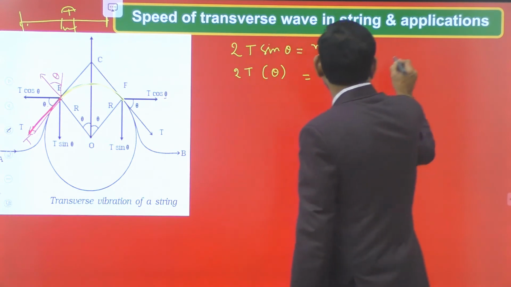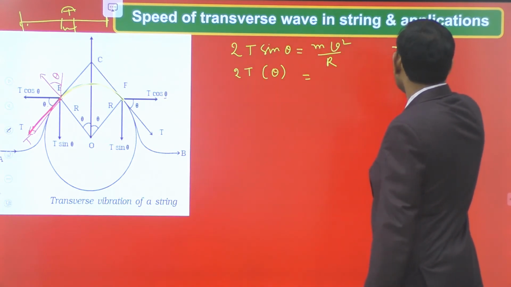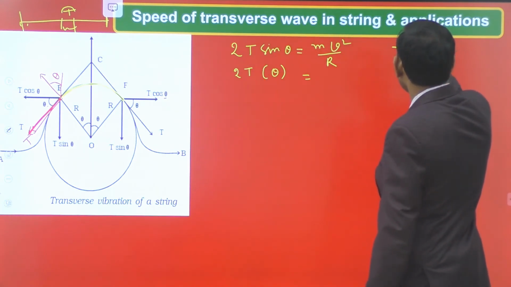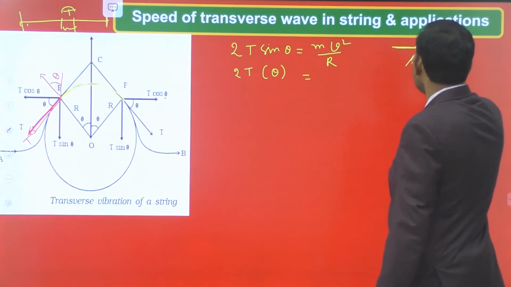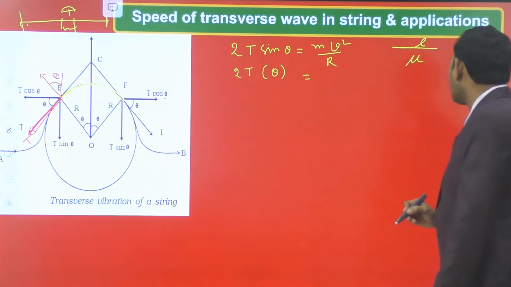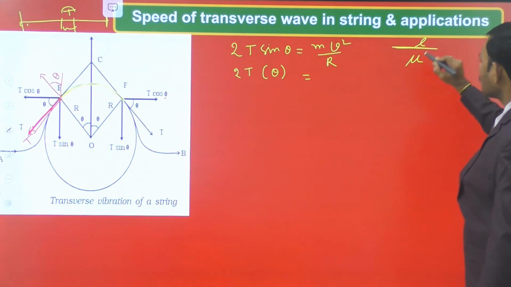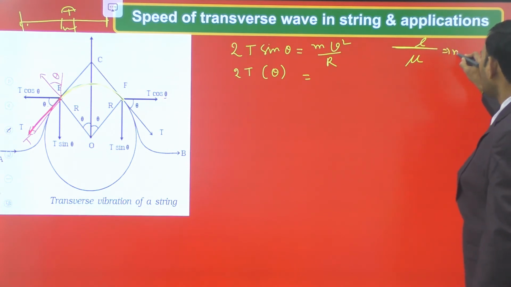If we consider this element of vibrating part with length L and linear density mu, this implies mass is equal to length into linear density.